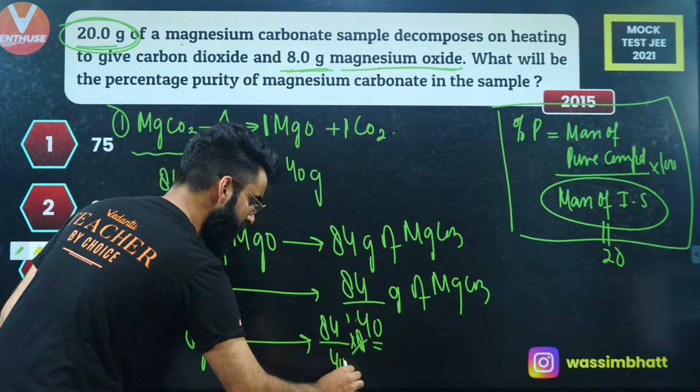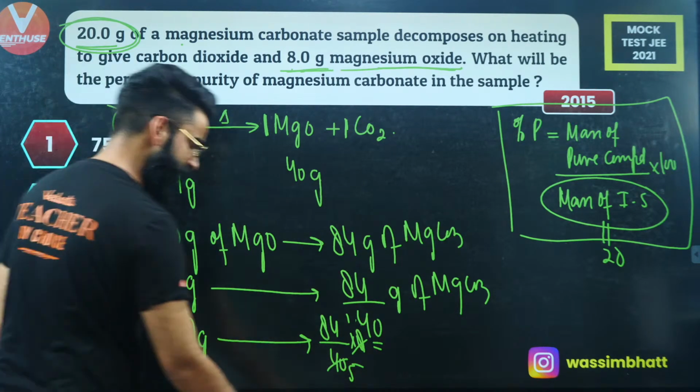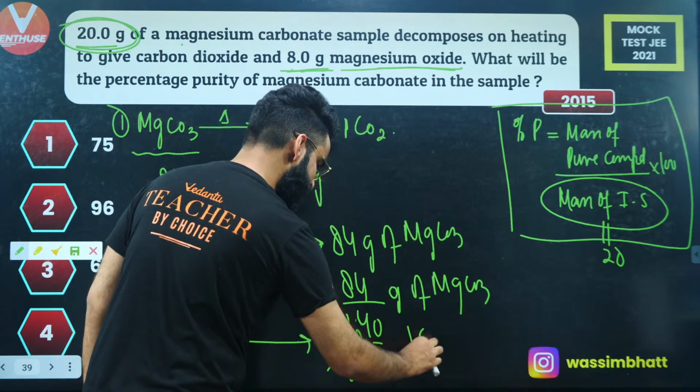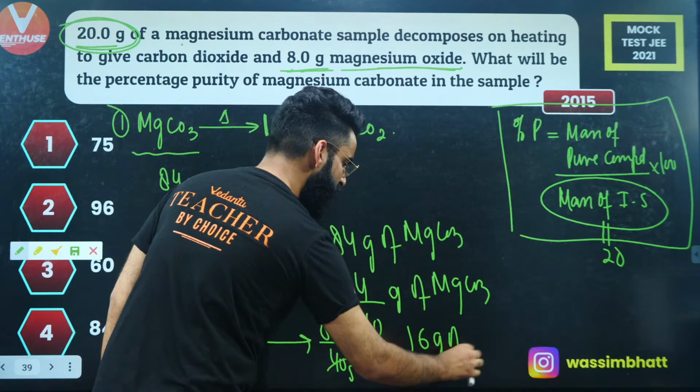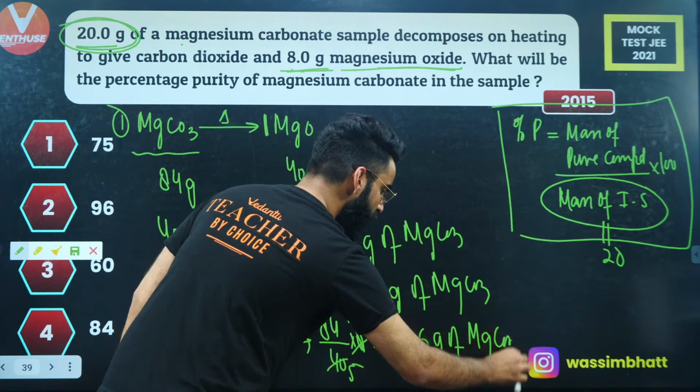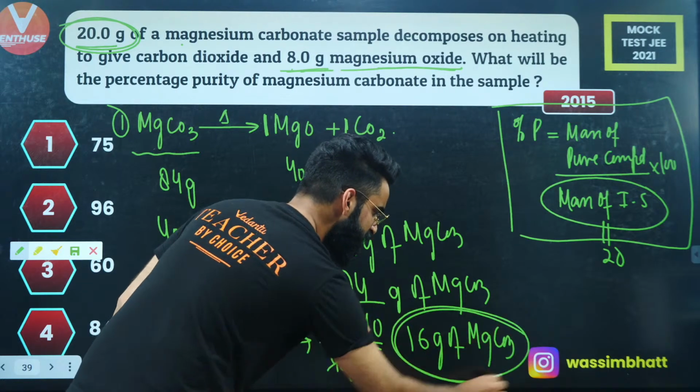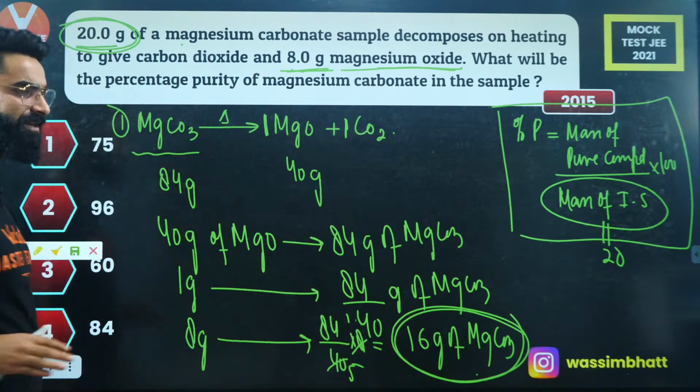The value will be, this is going to be 1, this is going to be 5. 84 by 5 is how much? 5 ones are 5, 5, 16. 16 point something, 16 grams of magnesium carbonate. So you got to know this much amount of magnesium carbonate has actually participated in the reaction.